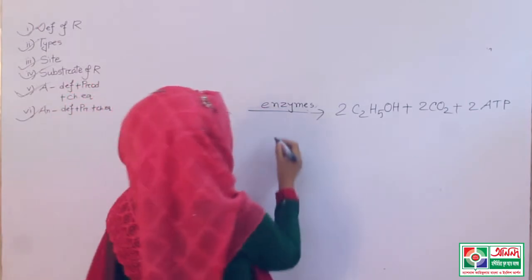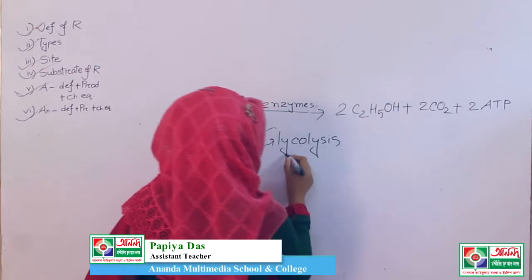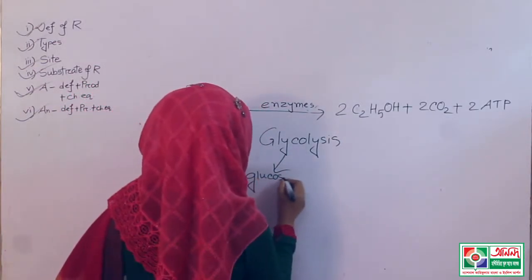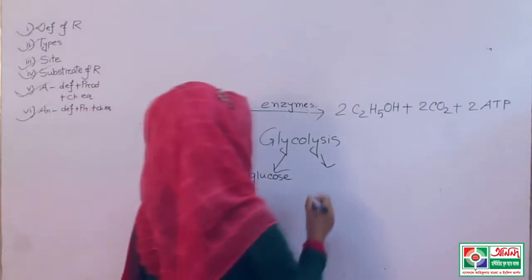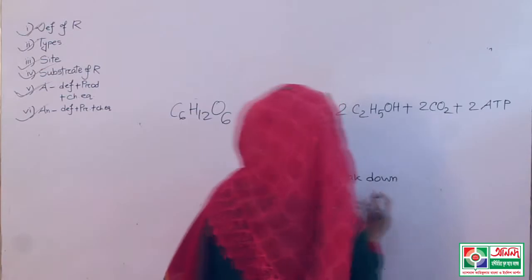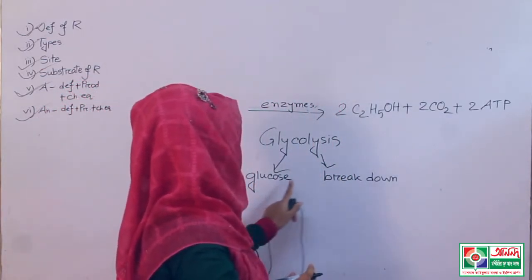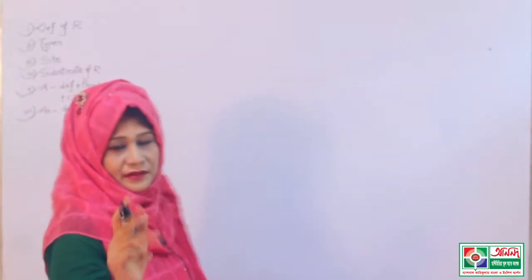What is the meaning of glycolysis? Glyco means glucose and lysis means breakdown or splitting. So in the glycolysis, glucose is broken down, and what happens after breaking down?